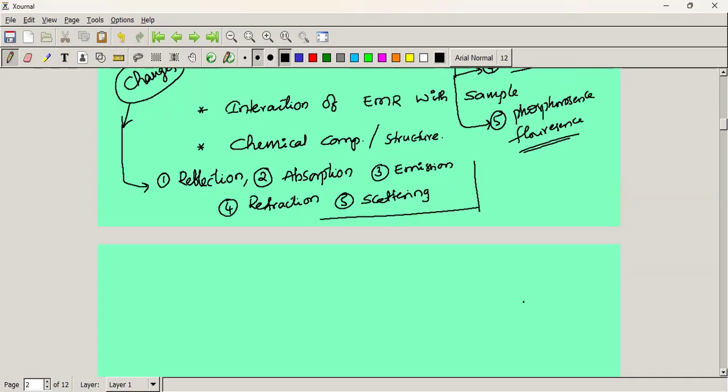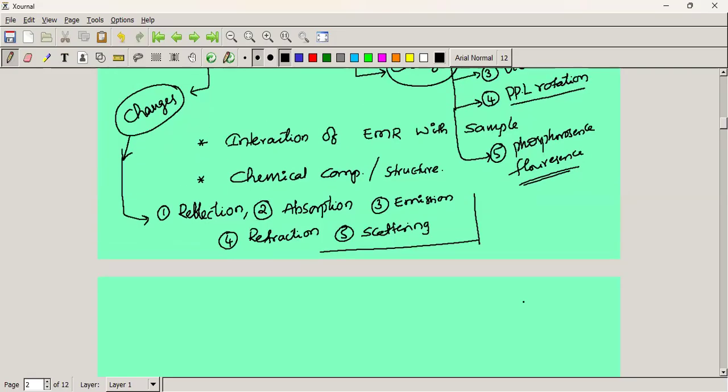One of the changes is reflection, where the light radiation is reflected back. Absorption means the electromagnetic radiation enters into the bulk of the sample. Emission: in the absence of the source, the radiations are emitted from the sample molecule. Initially the source is present, and only in its presence does absorption take place.